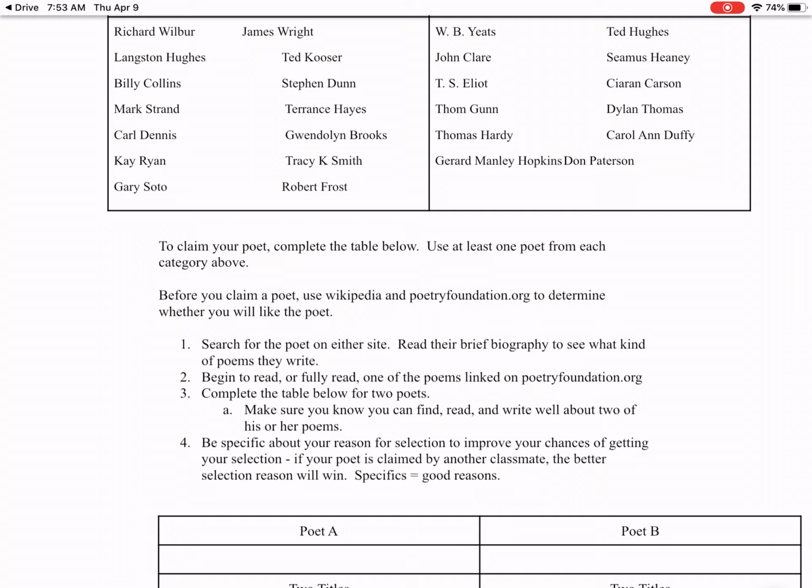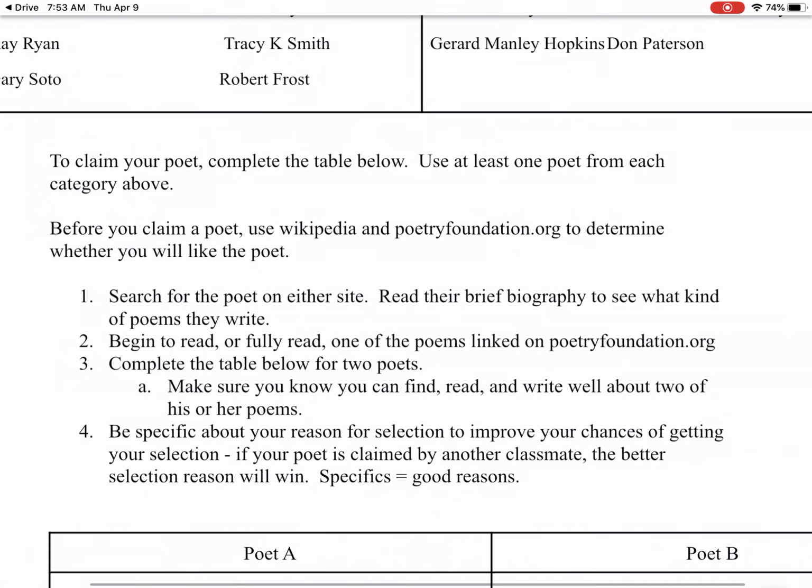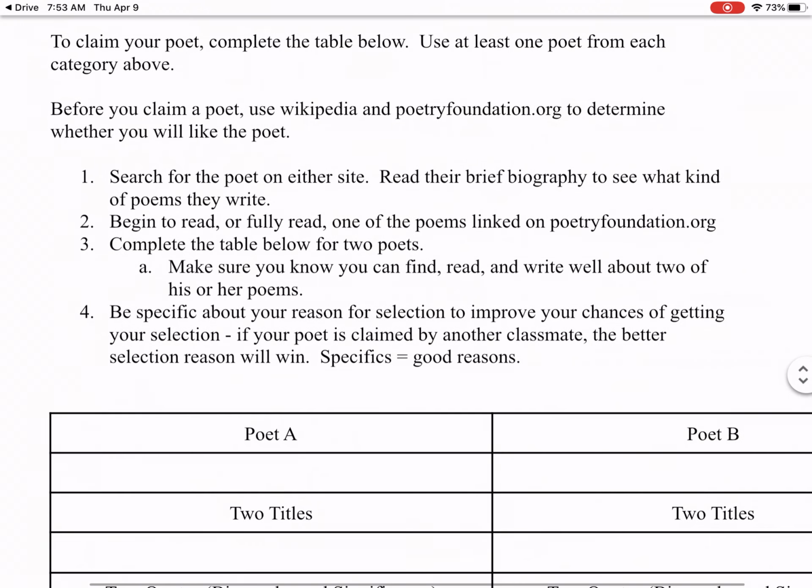There's a brief biography on Wikipedia for all of these poets. There's also a biography for most of them on poetryfoundation.org. See what they sound like, see what kind of person they are, okay? Once you kind of zoom in on a poet and you think, okay, I like those 4 lines, then we're on step 2. Fully read one of the poems to make sure you like it, okay? And then step 3, complete the table.